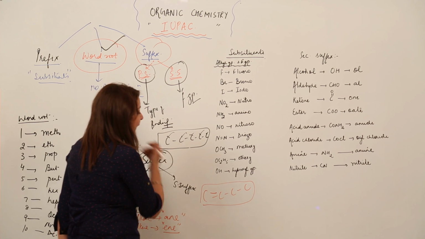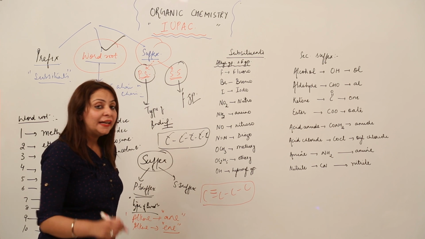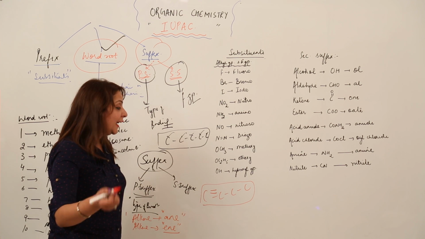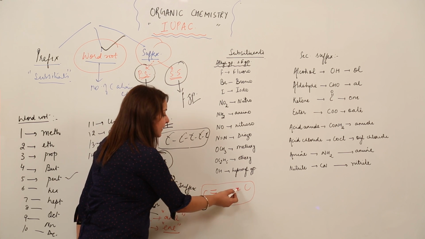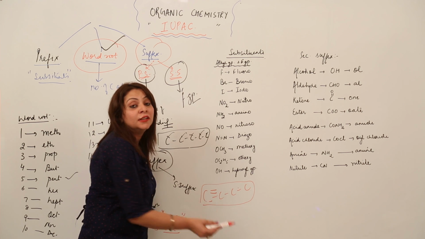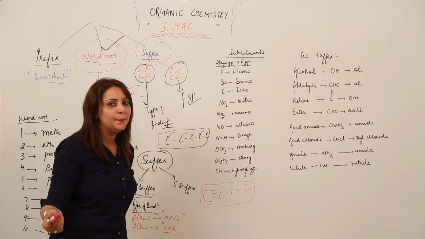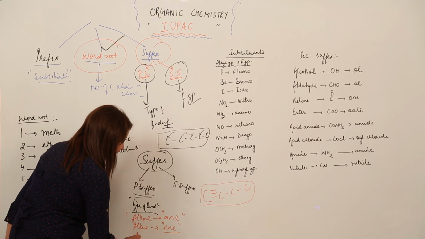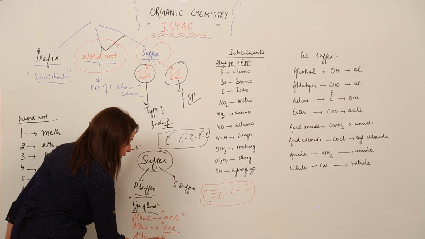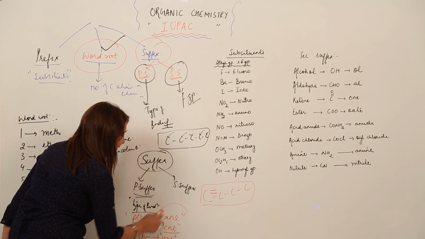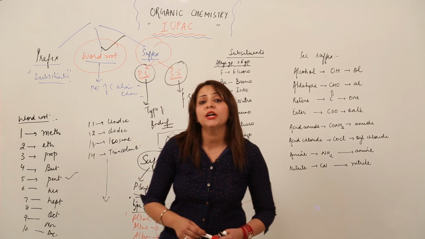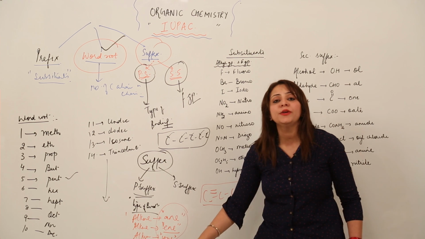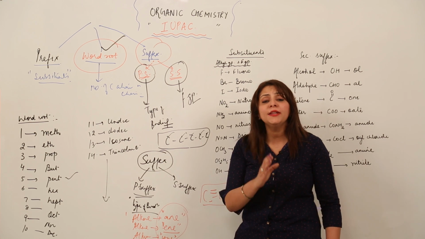Similarly, if I make a triple bond and ask you what the primary suffix is for this example, again you will look at the bonds. You will see single bonds, but a triple bond. A triple bond means yes, unsaturated compound, and which unsaturated? Obviously alkyne, and for alkyne the suffix is ine. I think it's very simple. You just look at the bonds and use the primary suffix as ane, ene or ine, right? So this is how you indicate the primary suffix. Make one note in your copy.